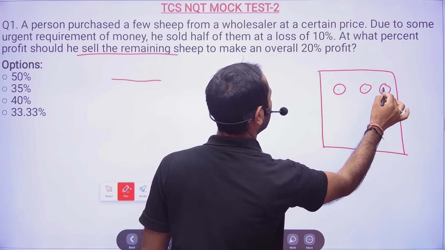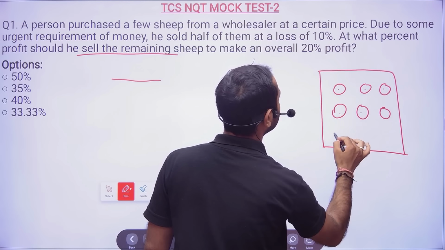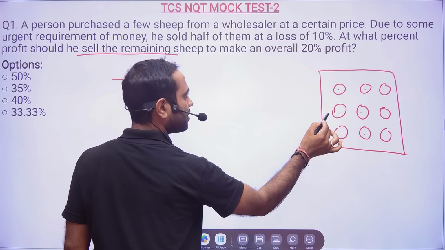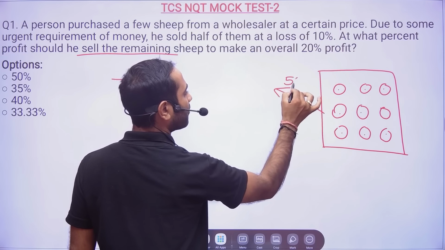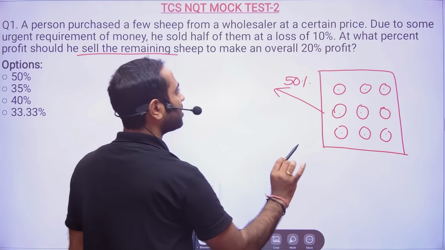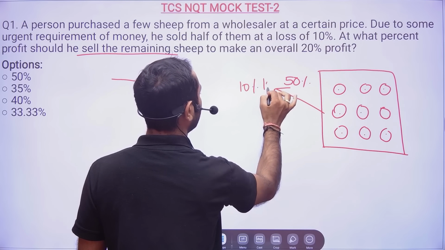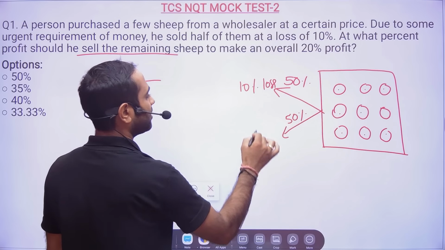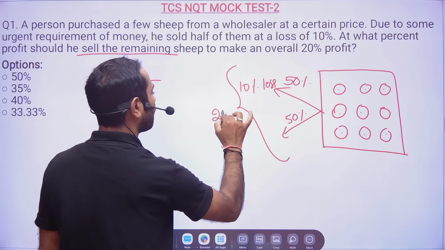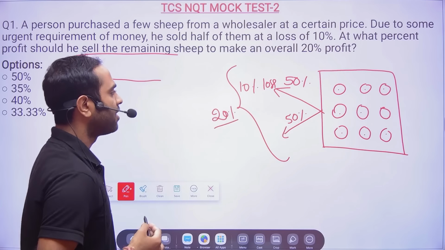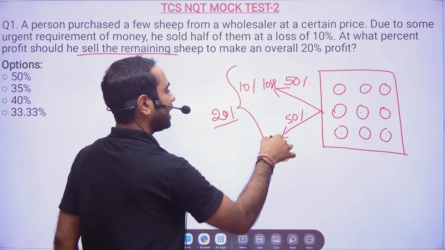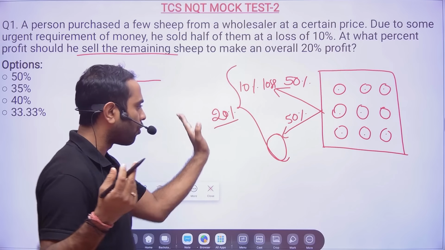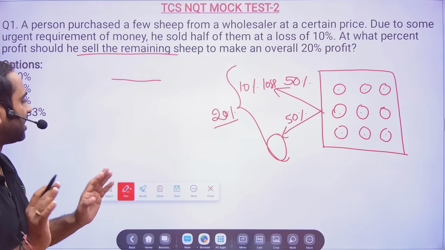Now, because of some urgency, he sold half of them, that means 50%, at 10% loss. But the remaining 50% he sold at such a price that he gets an overall profit of 20%. He might have sold the other 50% at some percentage of profit, so that the overall profit is 20%. So this is your question.